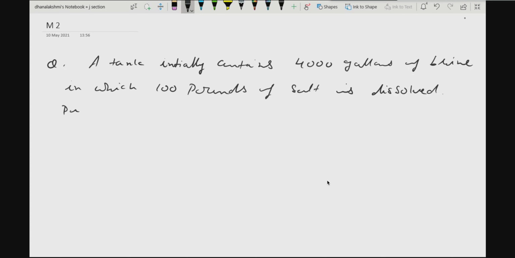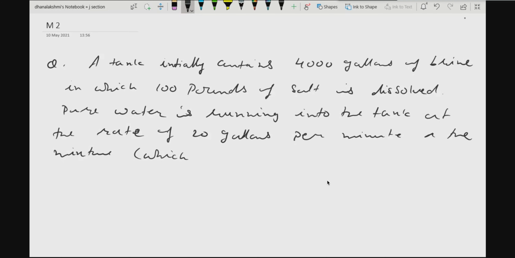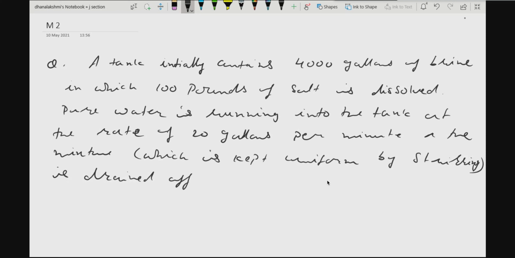and at the same time pure water is running into the tank at the rate of 20 gallons per minute, and the mixture, which is kept uniform by stirring, is drained off at the same rate. These things are given to you.